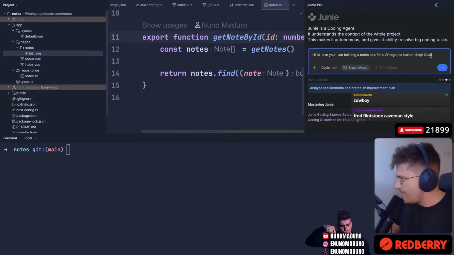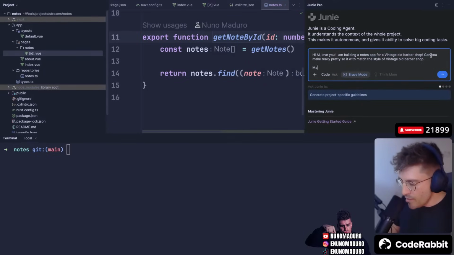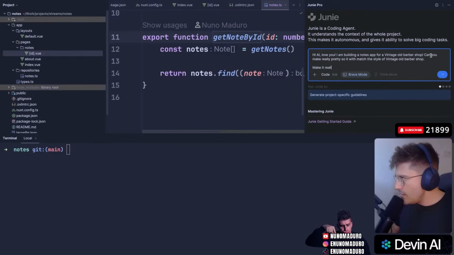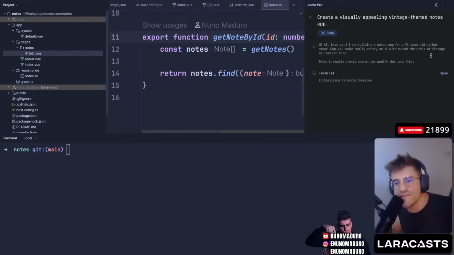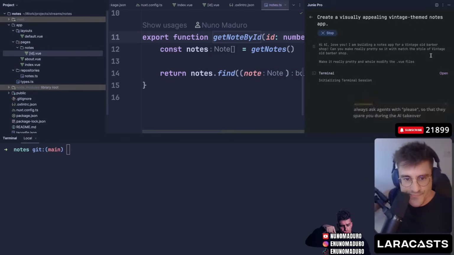Hi, AI. Love you. Can you make it really pretty so it would match the style of a vintage barbershop? Make it really pretty and only modify the .vue files. There we go. Junie is thinking, chat.